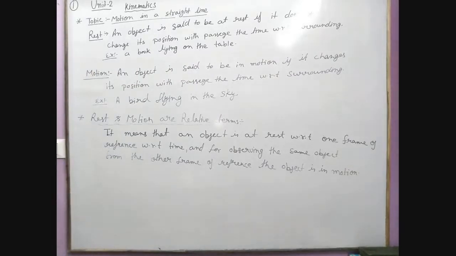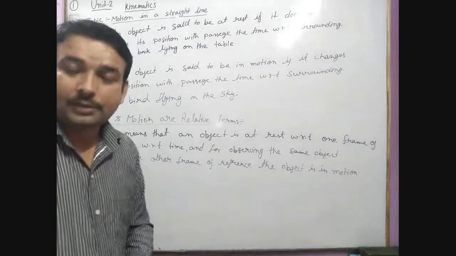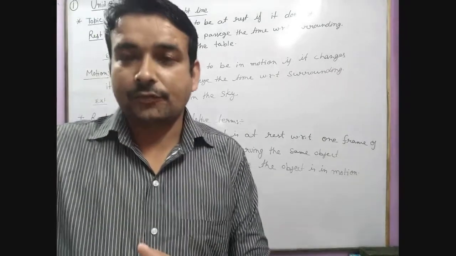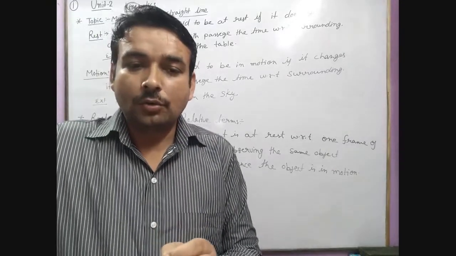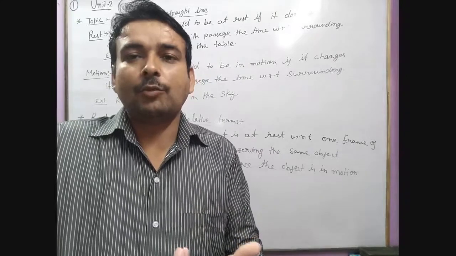Next, here we have used a term, reference frame. So what is the frame of reference?